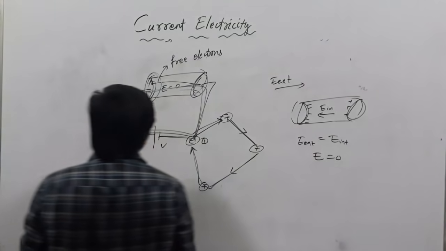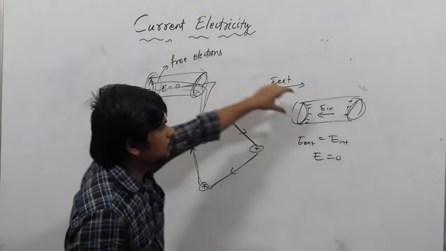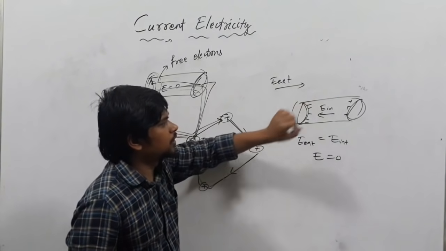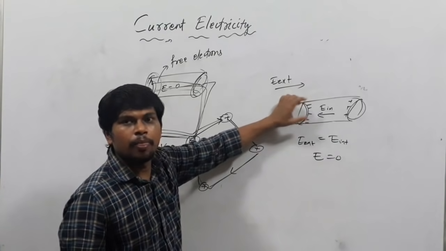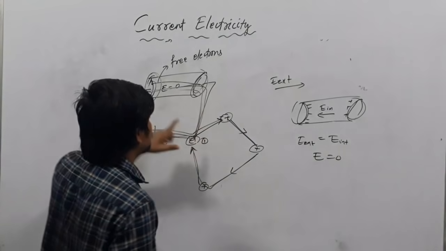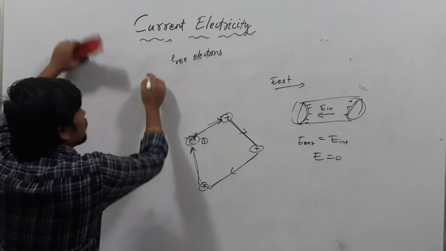First, remove that concept from your mind that the electric field is zero. It is zero when you are applying a static electric field to an isolated system, totally isolated. Then it will be zero, but here it is not zero. Then I am talking about the drift velocity. How does the drift velocity come?